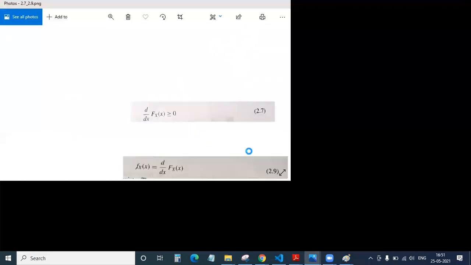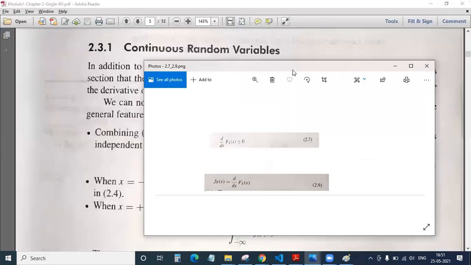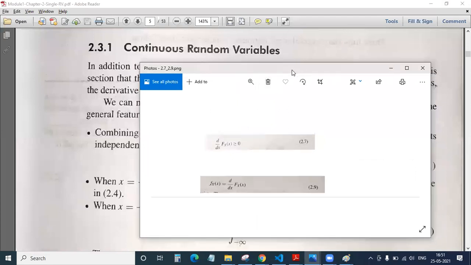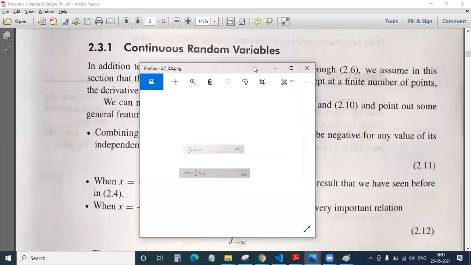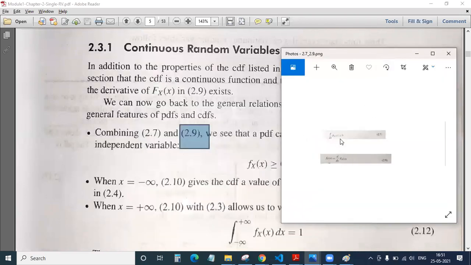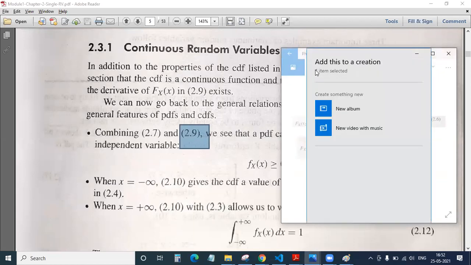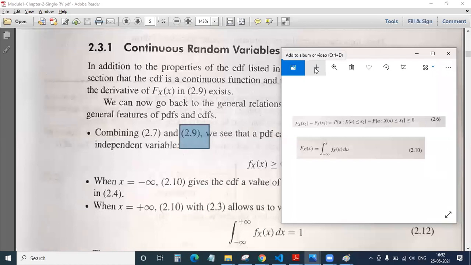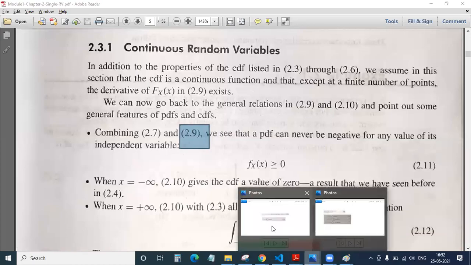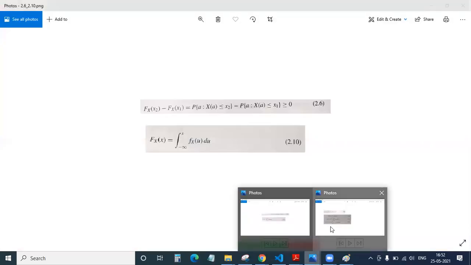One second, friends. There is some error. Give me a second. This is 2.6.